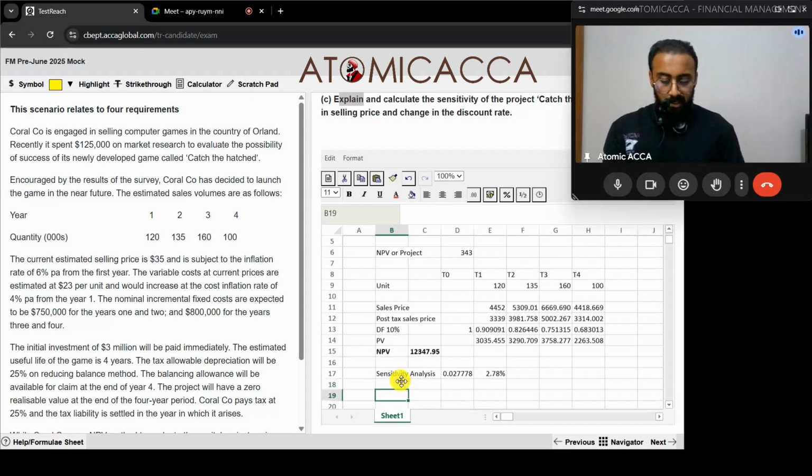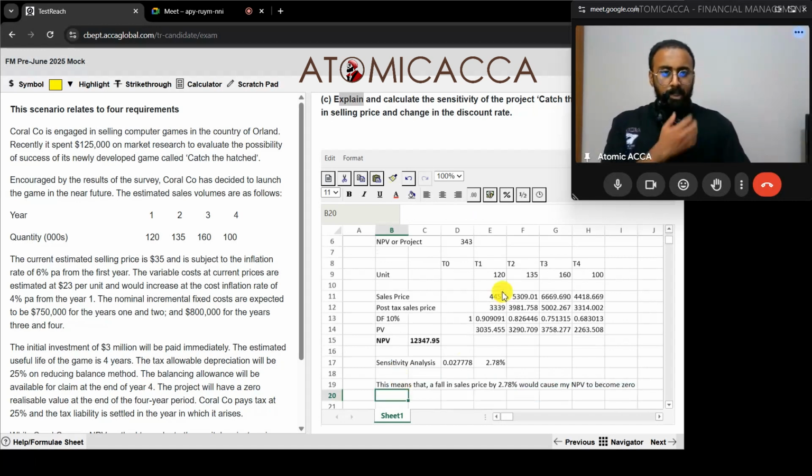So I'm just going to write the statement over here. This means that a fall in sales price by 2.78 percentage would cause my NPV to become 0. So we have explained.